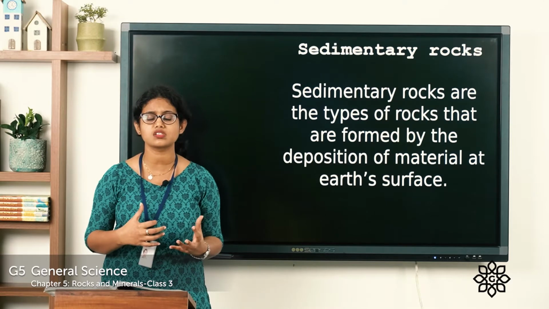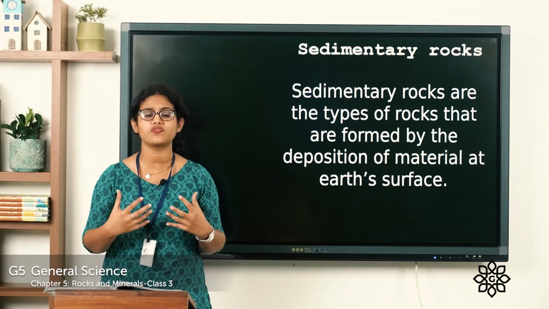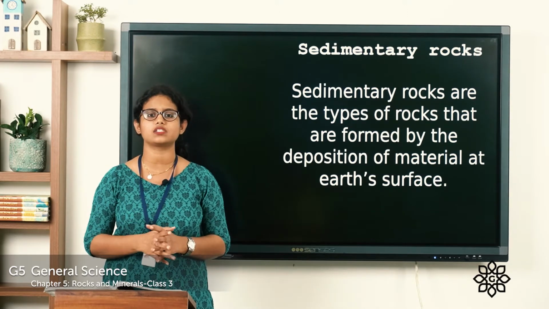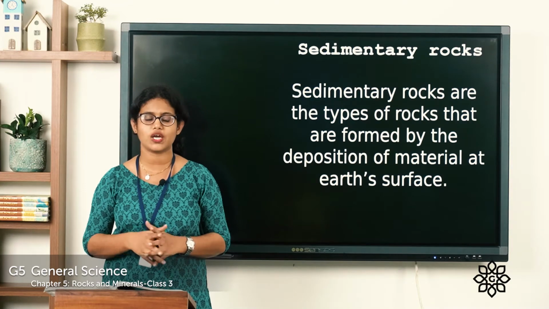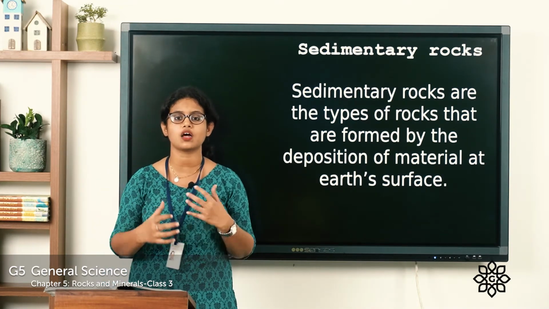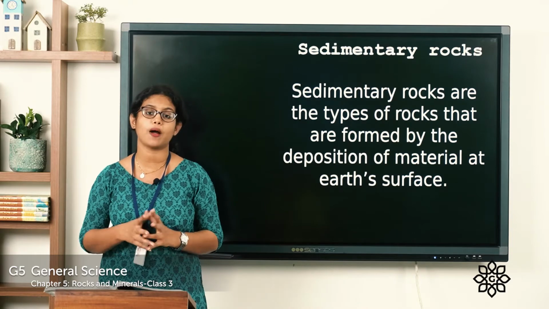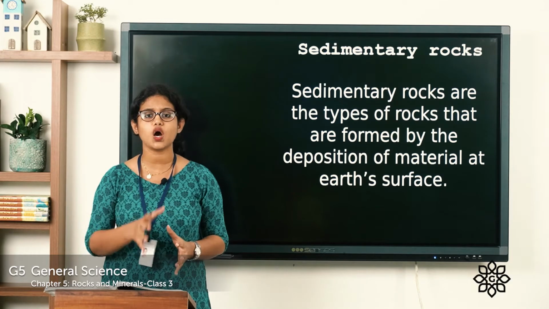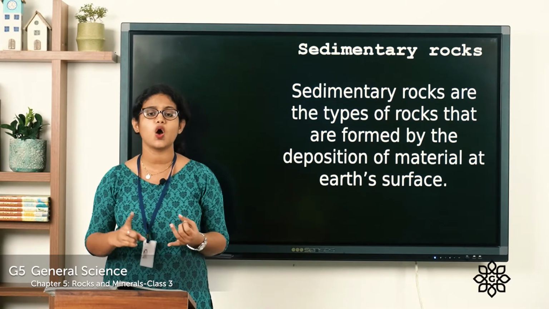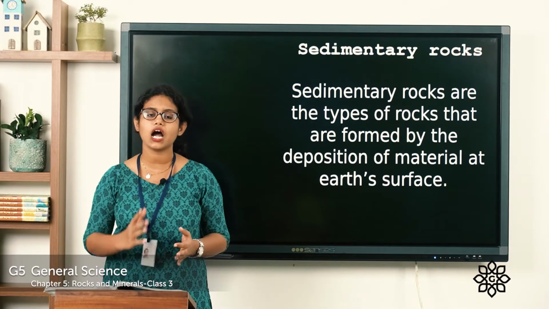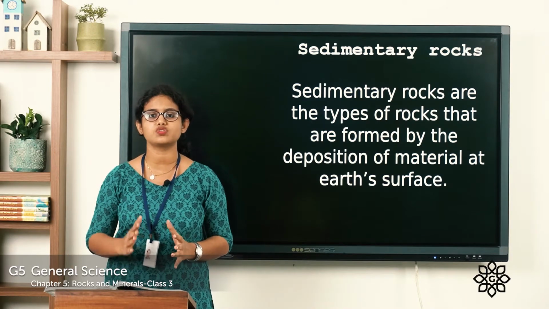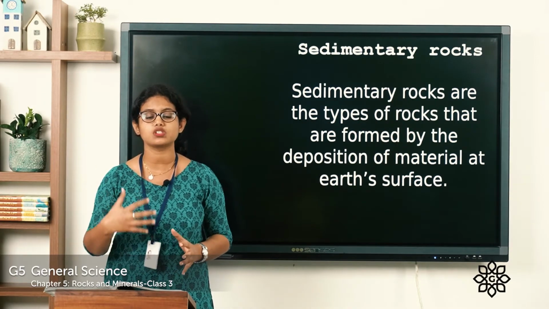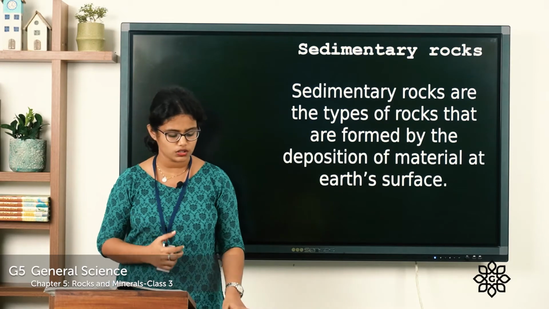Sedimentary rocks are types of rocks which are formed when the rock particles get deposited or accumulated at the earth's surface. So I'll explain once more. Sedimentary rocks are formed when the rock particles like sand, clay, pebble or silt which got deposited in the ocean or sea or lake get hardened and form the sedimentary rock. So let me explain in detail about the formation of sedimentary rock.